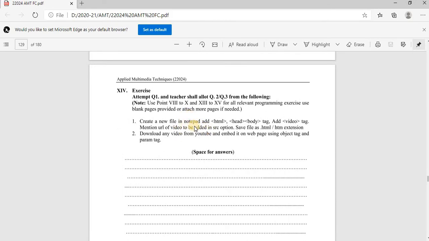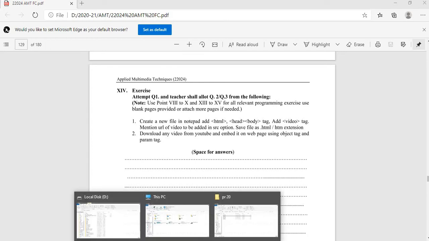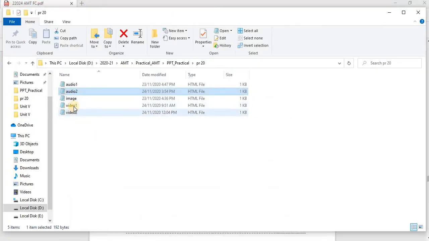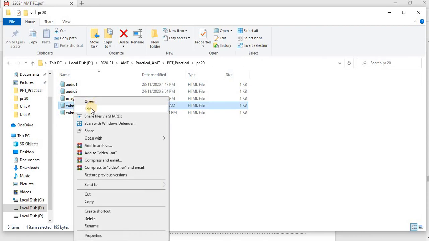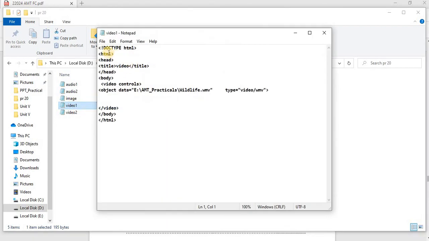In the first question, use the video tag, and in the second question, use the object tag and param tag. This also I am showing. I already did that code in the first video. Open the editor, and in that use the video control, giving that video. I am saving that.